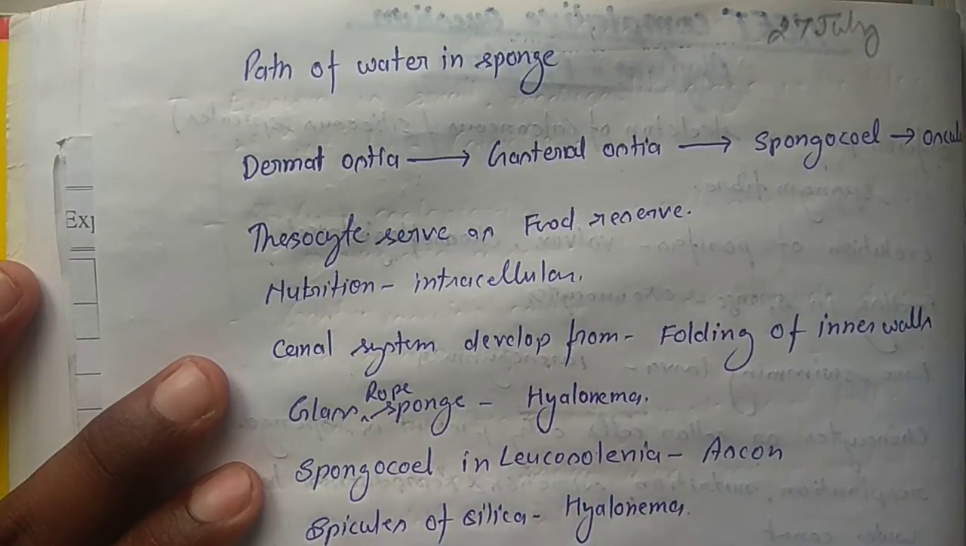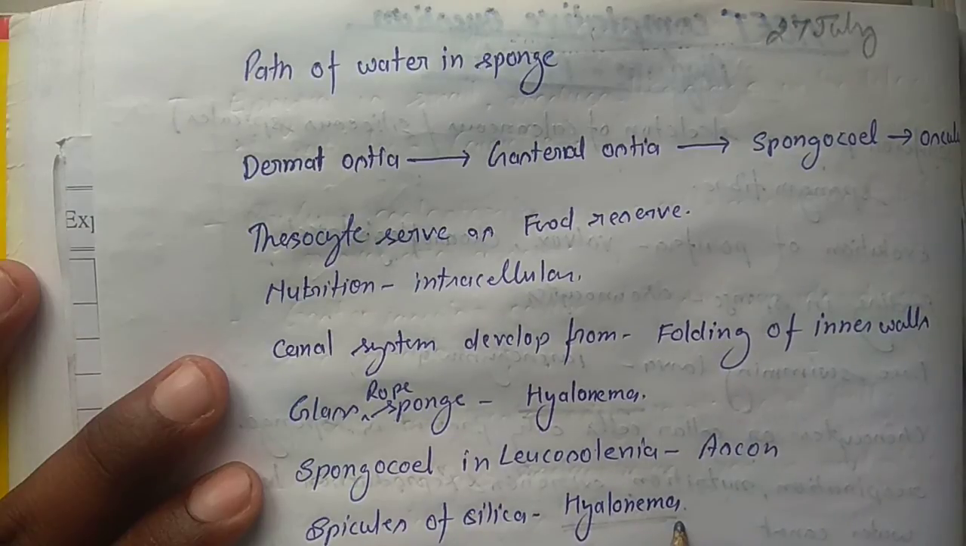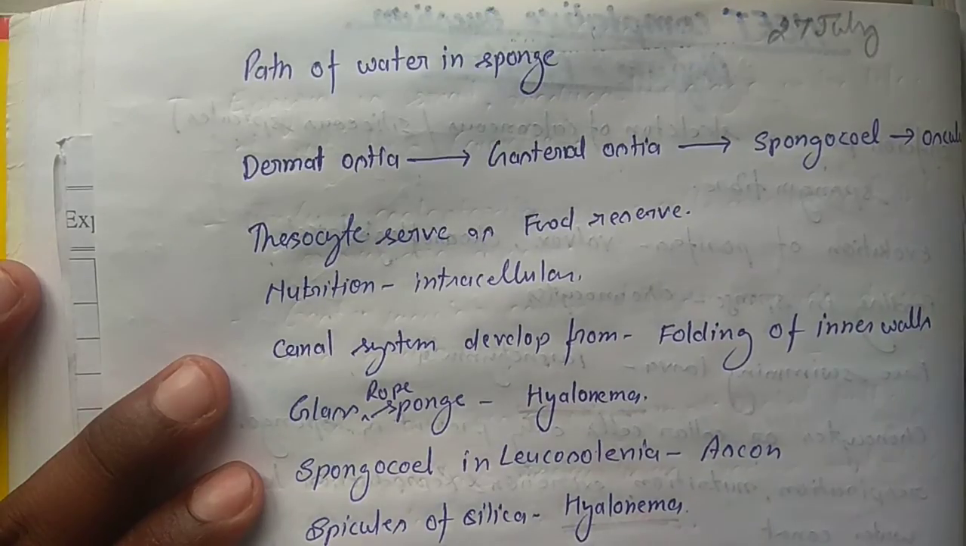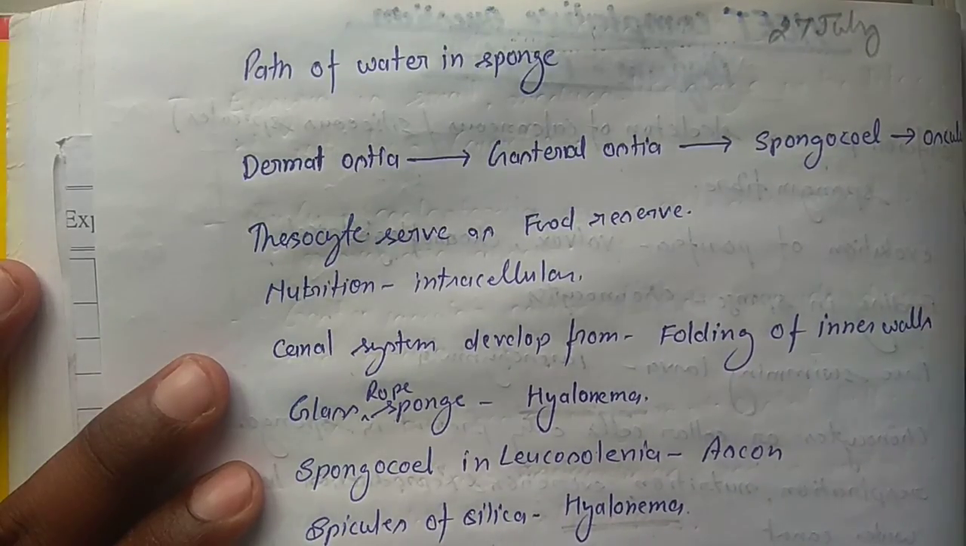Okay, spicules of silica means Hyalonema. Hyalonema is a Porifera organism in which the spicules are made up of silica. In some organisms, the spicules are made of calcareous, and in some they are made of siliceous. So in many different organisms, different chemical substances form the spicules.